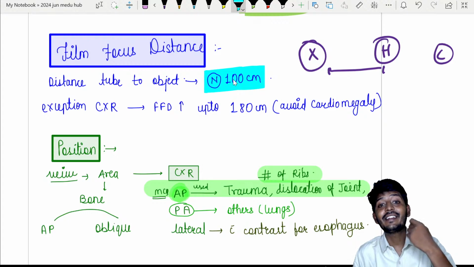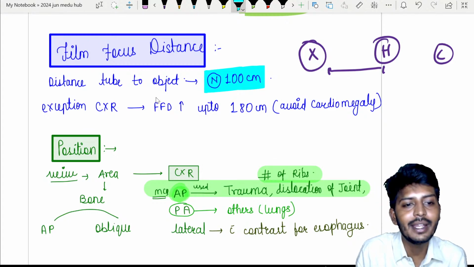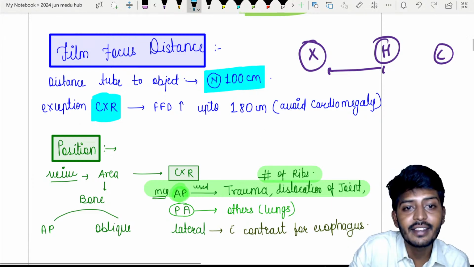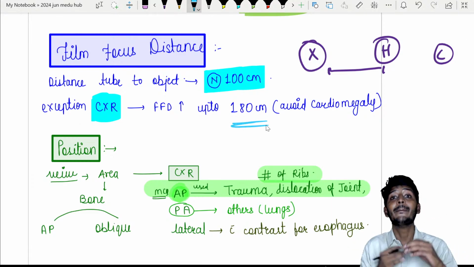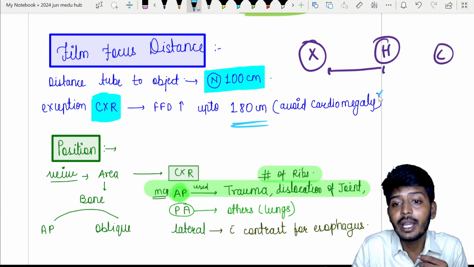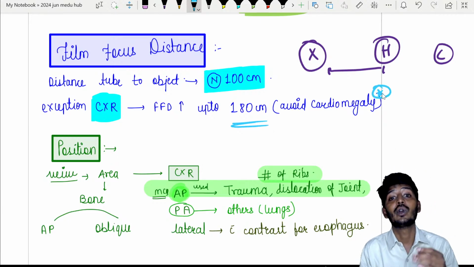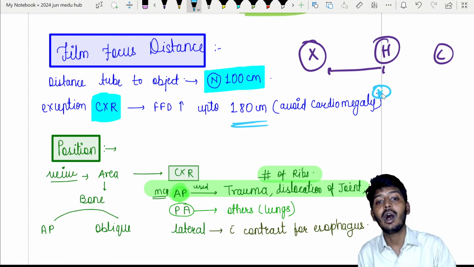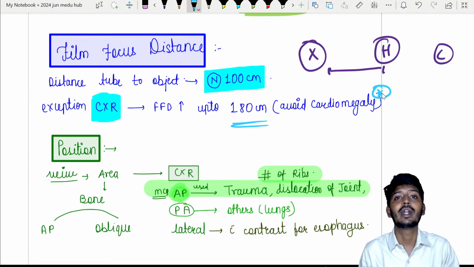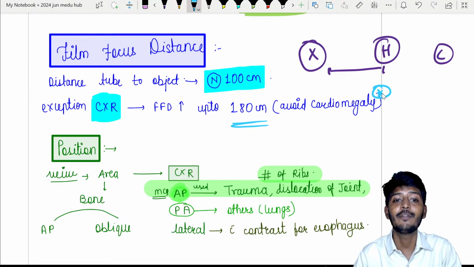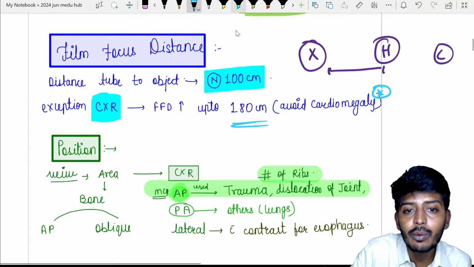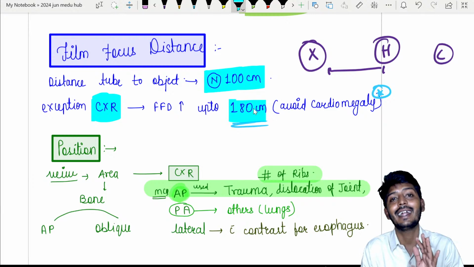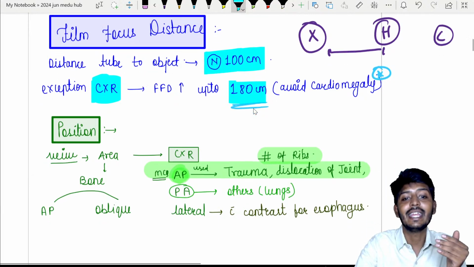But that will change only in one case: the exception is the chest X-ray. For chest X-ray, we increase the film focus distance up to 180 centimeters, because we can get a wrong interpretation of cardiomegaly. If the film focus distance is very near, we can wrongly interpret cardiomegaly. To avoid that, we look at the film focus distance. It is more with chest X-ray, and 100 centimeters is normal for any other X-ray.